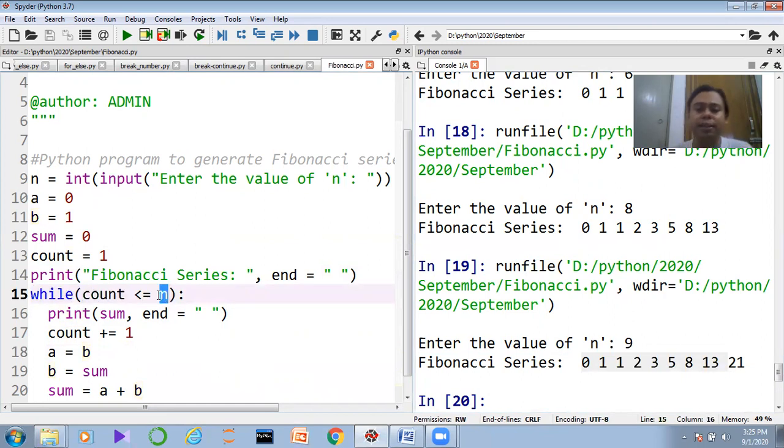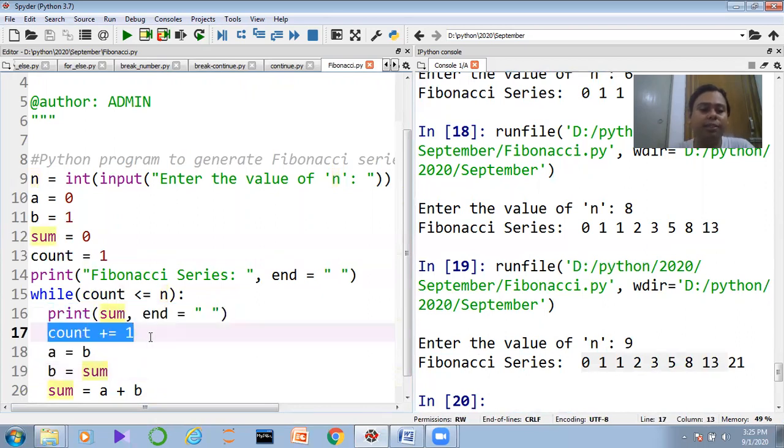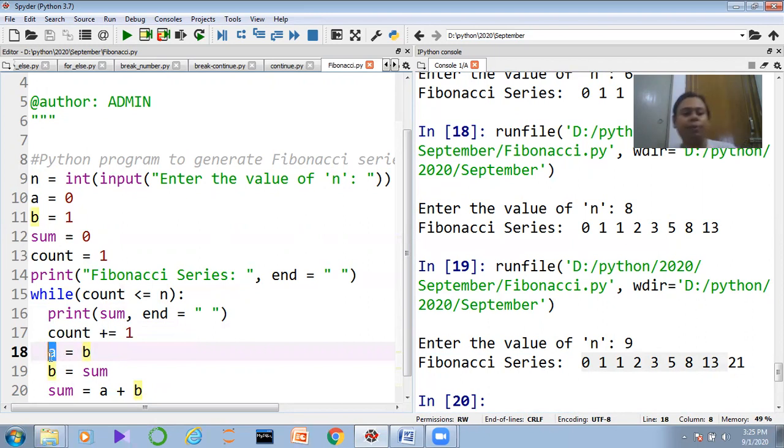So if I am entering n equal to 9, what is the value of the count? 1. 1 is less than 9, guys, yes or no? Yes, 1 is less than 9. So automatically you are able to enter the loop. After that, count plus equal to 1 means you are increasing your counter. Now the counter will become 2. Now a equal to b means whatever data point is present in b will be copied to the a variable. Now let us move on to the next line.